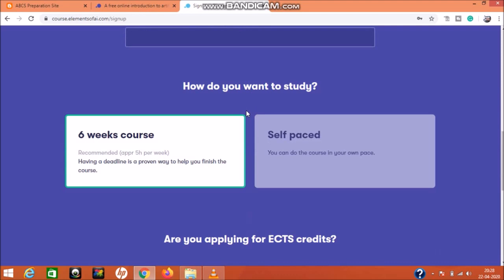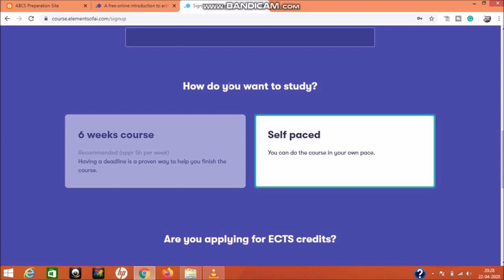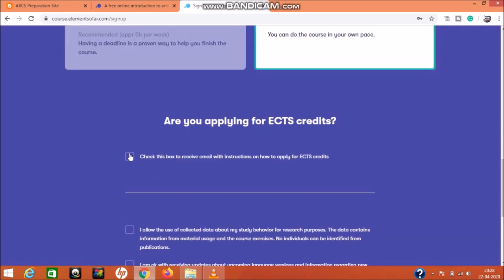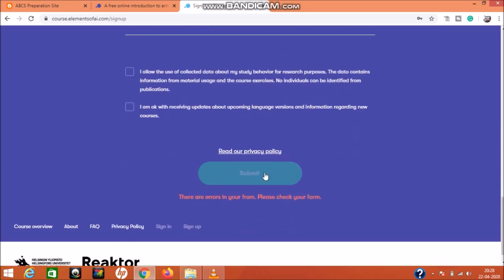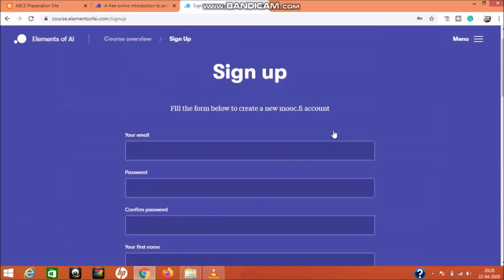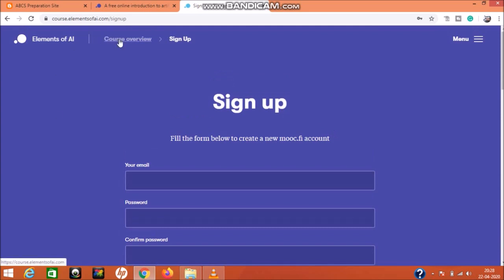How do you want to study this? If you want a regular pattern on a recommended basis, that will take around 5 hours per week, so you can go through the 6-week course at a regular pace. And if you want to choose your own timing, at your own pace, then you can select this option, fill in the entire information there and check this box. After that, click the submit option, then your ID will be created and you will directly reach this page.